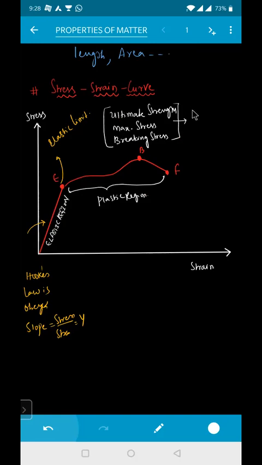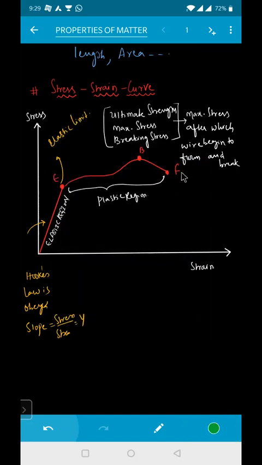This is also called what? Maximum stress. What do you mean by ultimate strength? Ultimate strength is nothing but your maximum stress, or the maximum stress after which the wire begins to flow and break. It will try to flow like a liquid, and it will try to break. That is a very, very important point you need to remember.